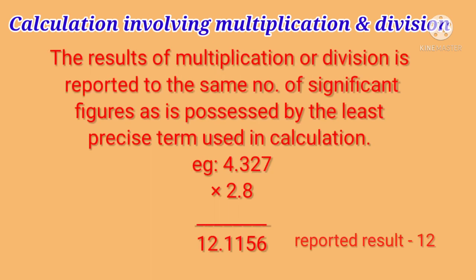Next we'll study calculations involving multiplication and division. The result of multiplication or division is reported to the same number of significant figures as is possessed by the least precise term used in the calculation. In the example, the least precise term used is 2.8, so the result will also have two significant figures. So the result is 12.